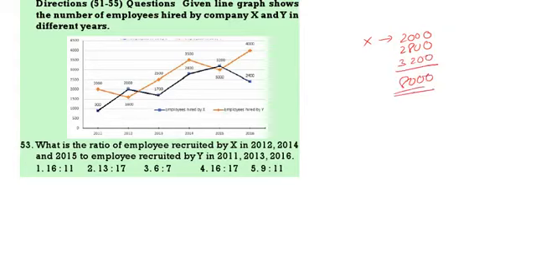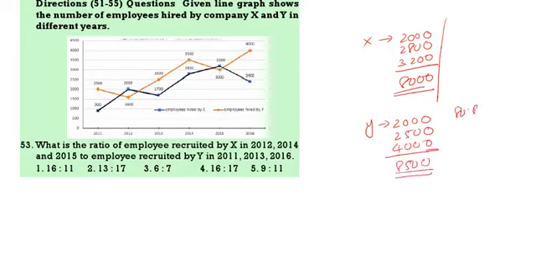Then come to Y in 11, 13, 15. Y in 11 it is 2000, then 2500, then 4000. Totally we are going to get 8500. Now what is the ratio? 80 is to 85, 5 16s, 5 17s. 16 is to 17 is the correct answer.